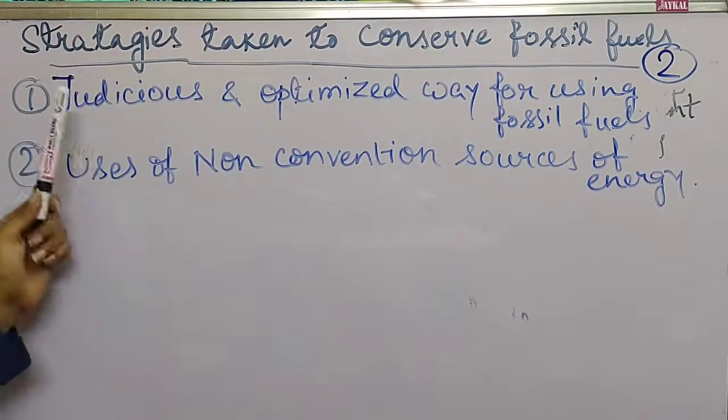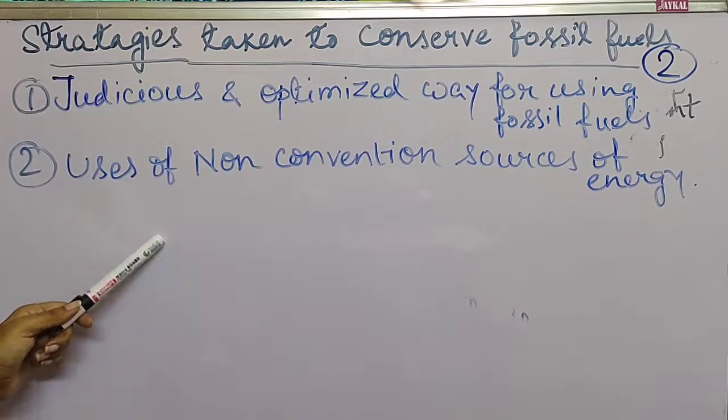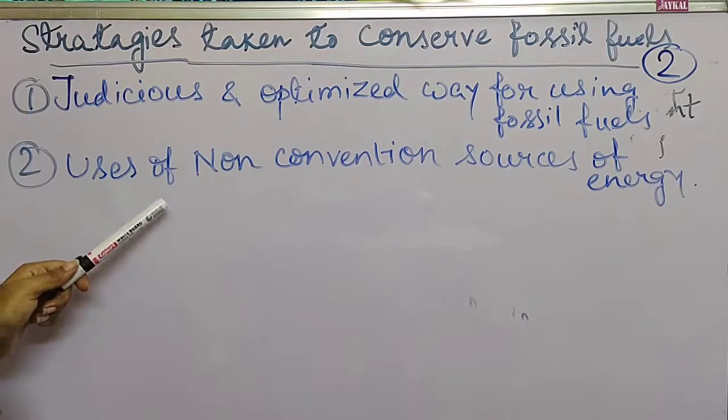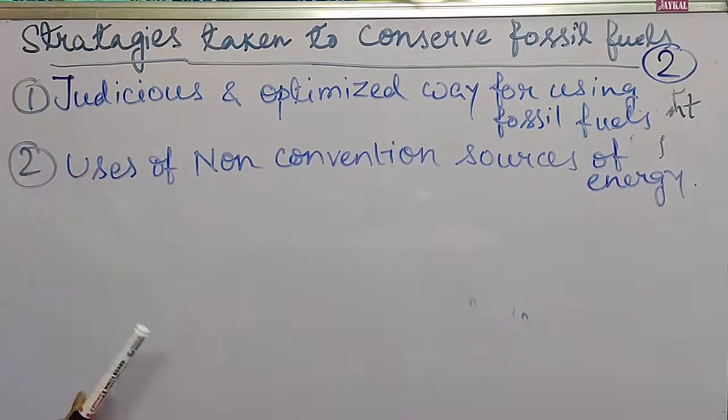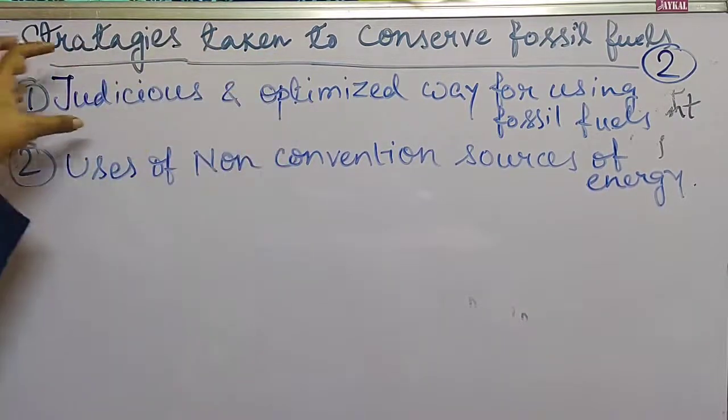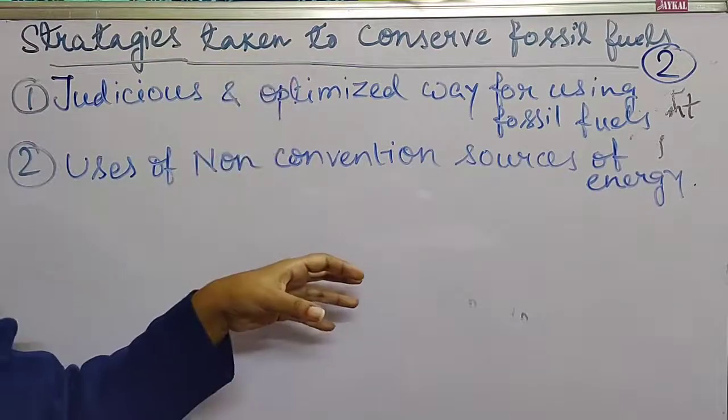So basically there are 2 points that I have told, that the strategies can be classified into 2 basic categories. In the PDF notes everything is given, but how to write the short answer and how to write the broad answer, that you have to understand from this video. So first, the line that you have to write, that the strategies can be classified into two basic categories.